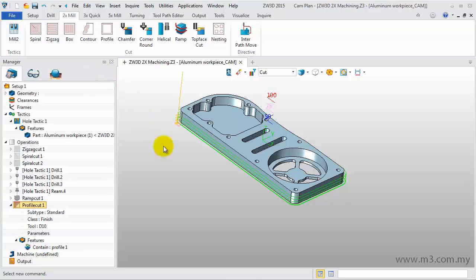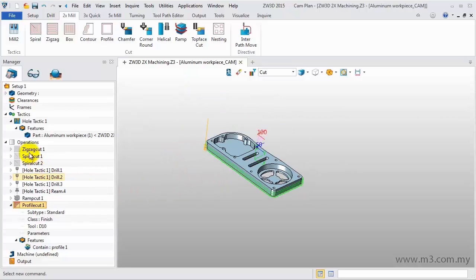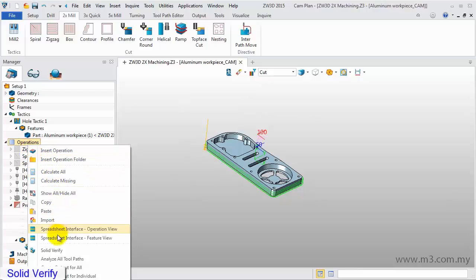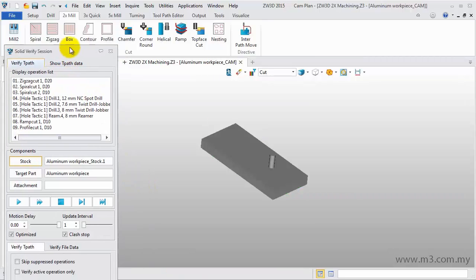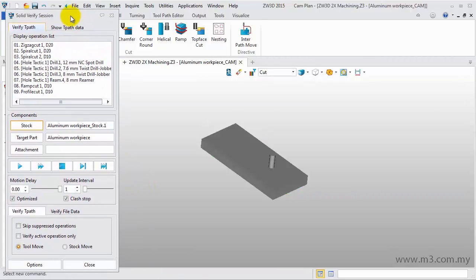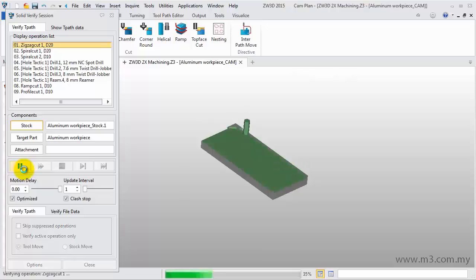Aside from the Toolpath Verify, we can use the Solid Verify function. Right-click on the operation and select Solid Verify. In the Solid Verify session, click Run Simulation. Then we can observe the cutting process.